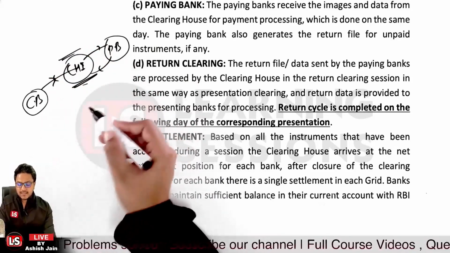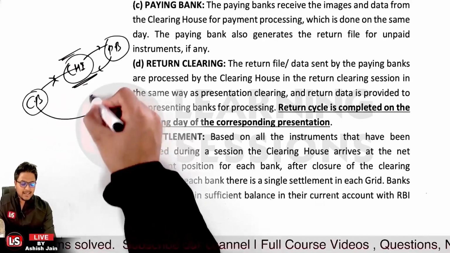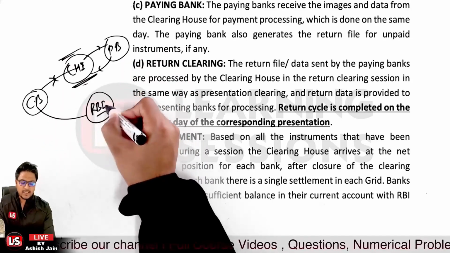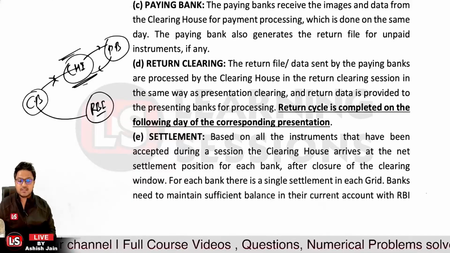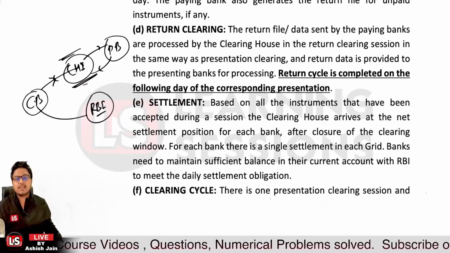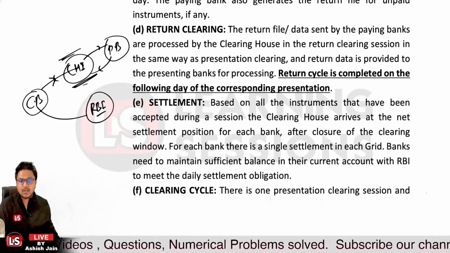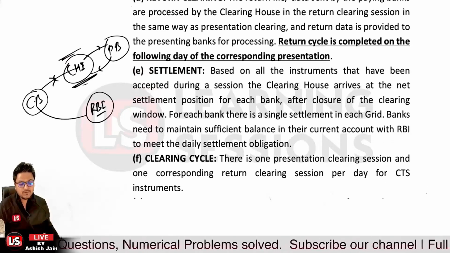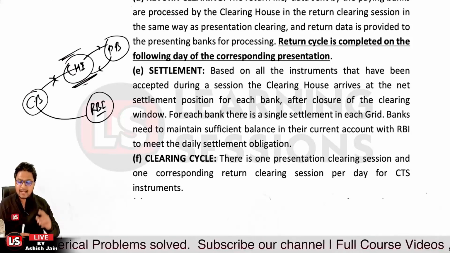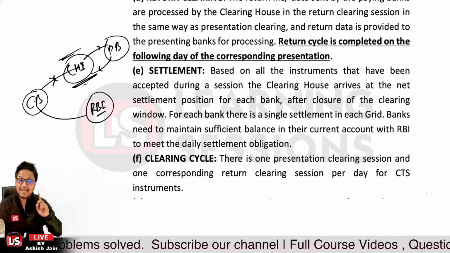Now, the collecting banks and each and every bank have to maintain a current account with the Reserve Bank of India, and they are to maintain liquidity. They are to maintain sufficient balances in the current account with the Reserve Bank of India so as to meet the daily settlement obligation. There is one presentation cycle and one return cycle, and when it is all cleared, that completes one clearing cycle.